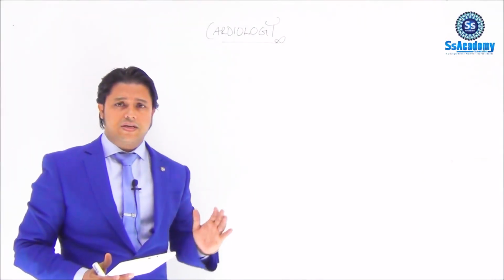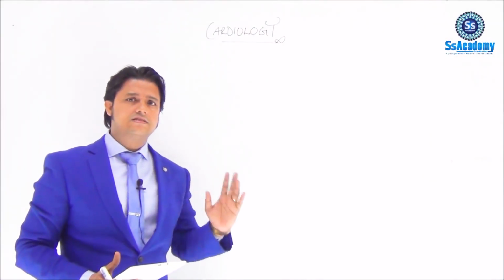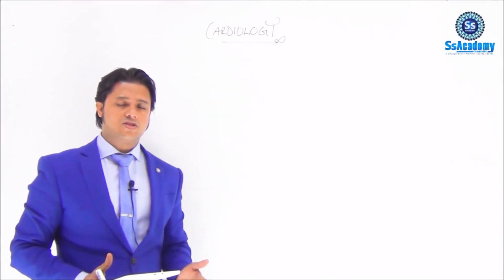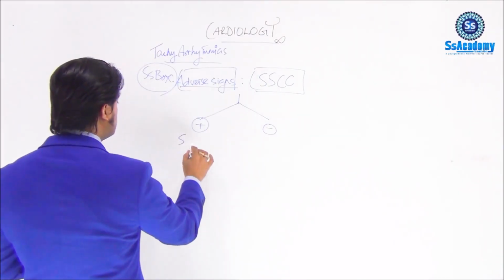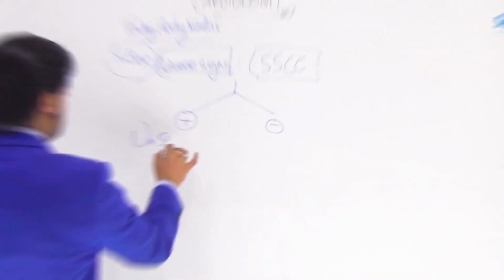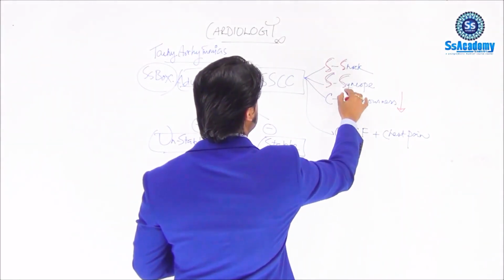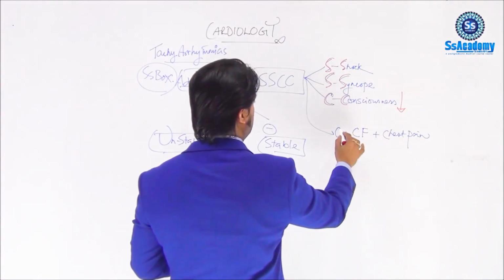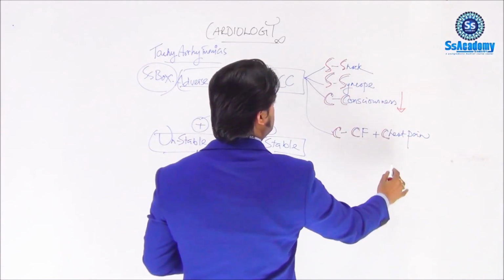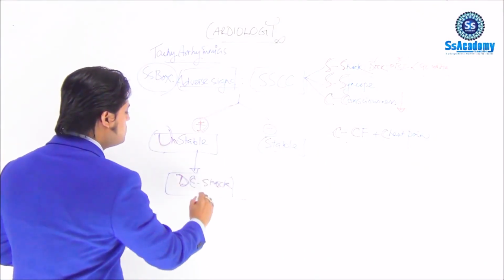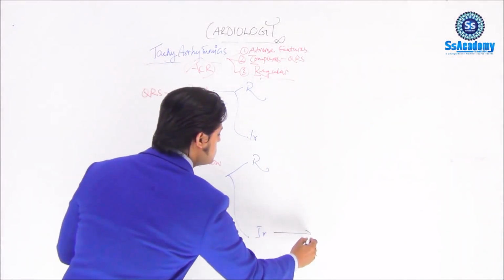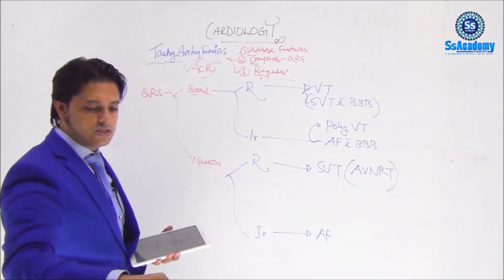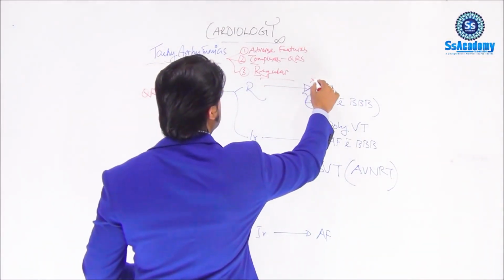Most important hot topic, like the 5-star topic that will be really set up in your exam, and one of the most complicated topics in cardiology, that is the arrhythmias. SSC will be helpful for the SS box. Once again, the patient should be considered unstable. S for shock, S for syncope, C for consciousness impairment, C for cardiac failure, and C for chest pain. If the shock is present, the treatment will be the shock. Irregular complexes, definitely the diagnosis should be atrial fibrillation. Always think about this is VT, ventricular tachycardia.